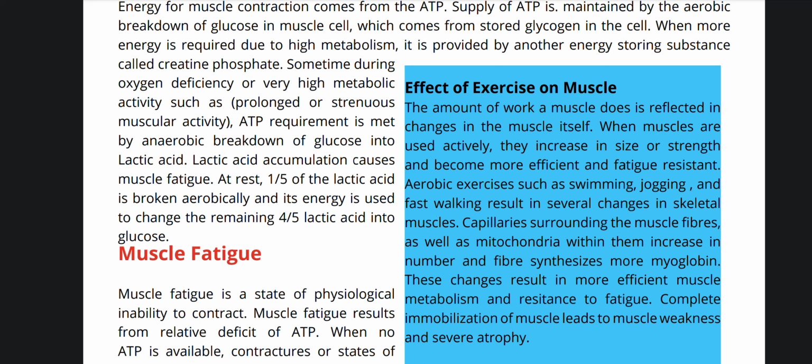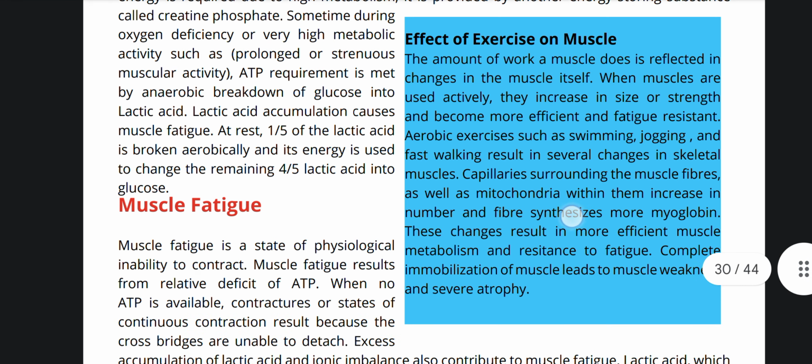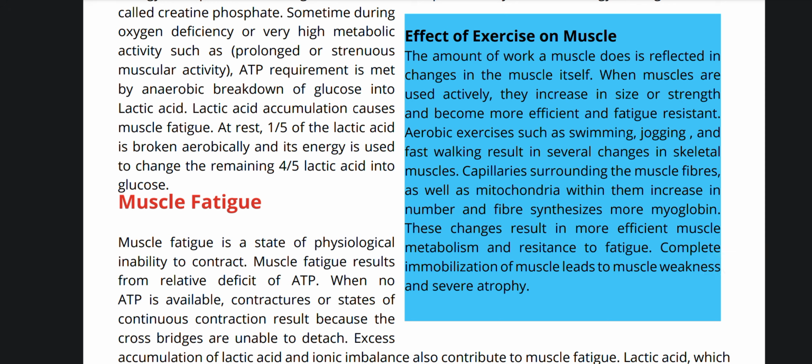Sometimes during oxygen deficiency or very high metabolic activity, such as prolonged or strenuous muscular activity, ATP requirement is met by anaerobic breakdown of glucose into lactic acid. Lactic acid accumulation causes muscle fatigue. At rest, 1/5 of the lactic acid is broken down aerobically and its energy is used to change the remaining 4/5 lactic acid into glucose.